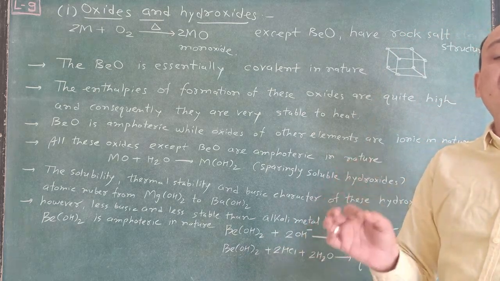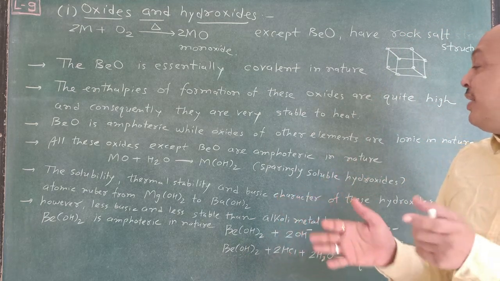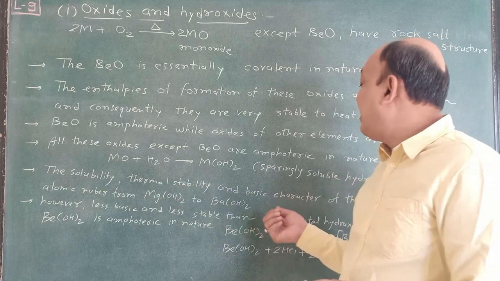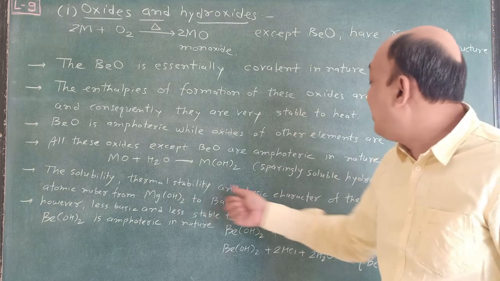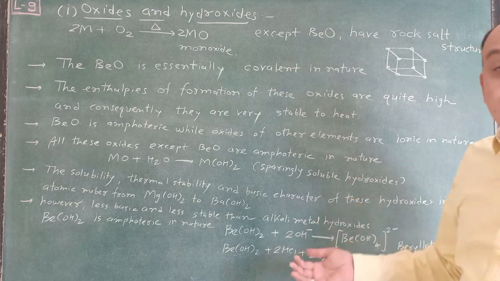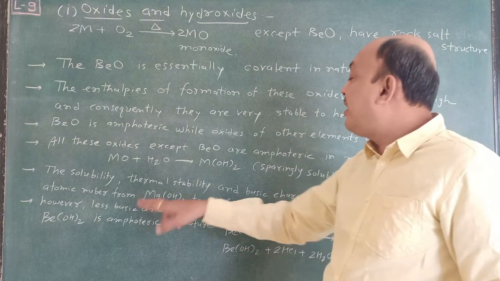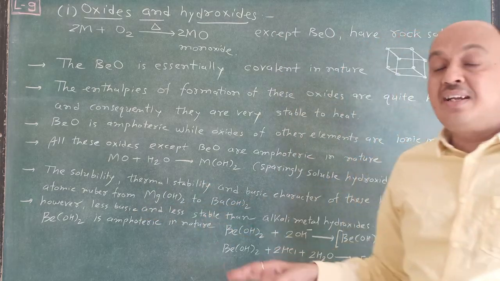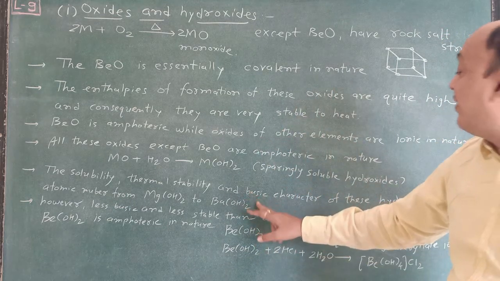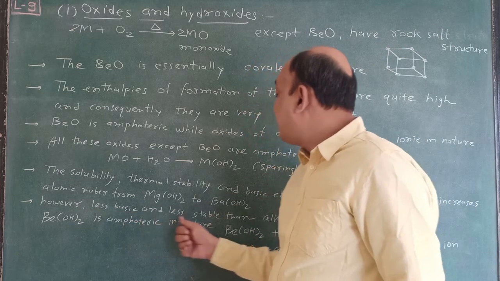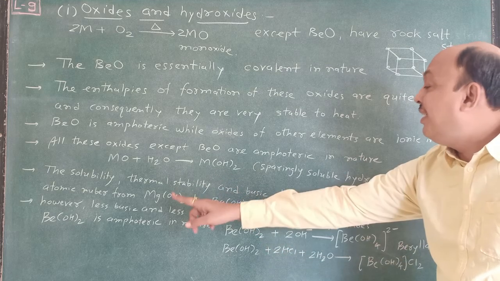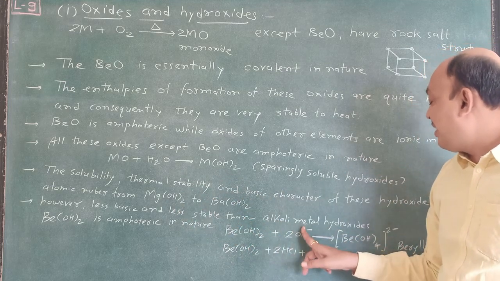Remember, ionic size is very important. Because ionic radius is very small, the thermostability, basic character and solubility are lower. But down the group, when atomic number increases from magnesium to barium, they increase from top to bottom. Remember, this is very important. However, alkaline earth metal hydroxides are less basic and less stable than alkali metal hydroxides.